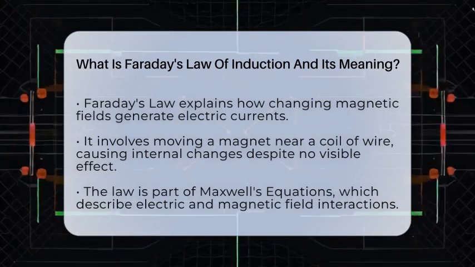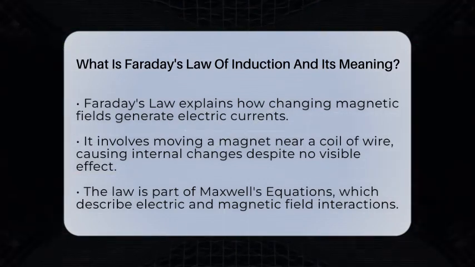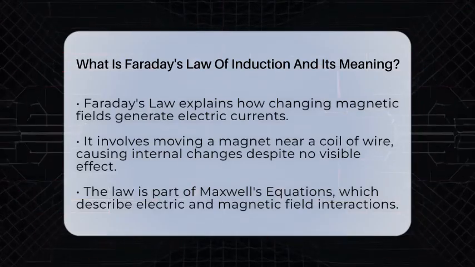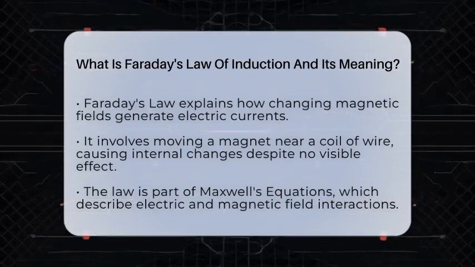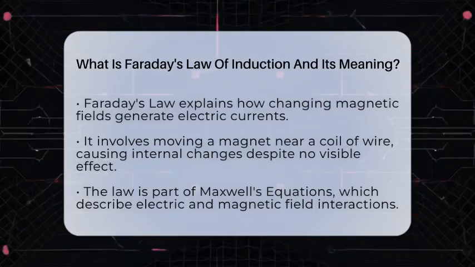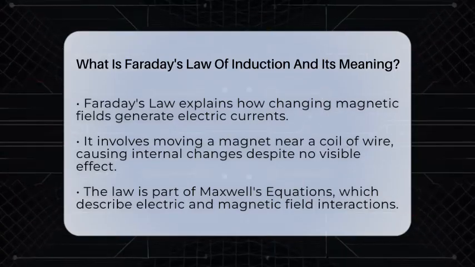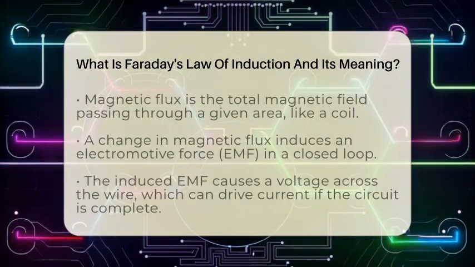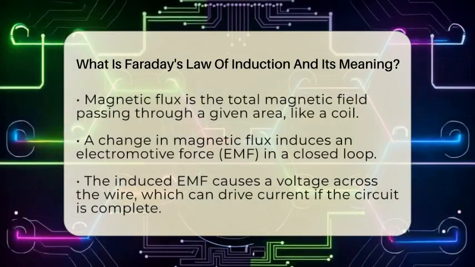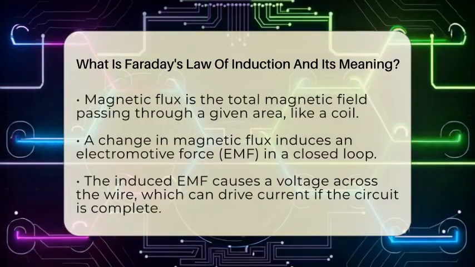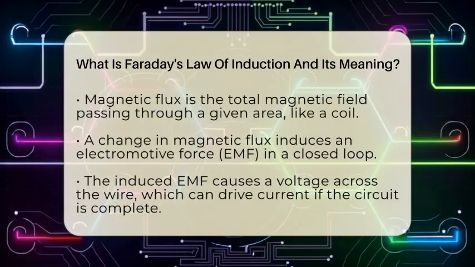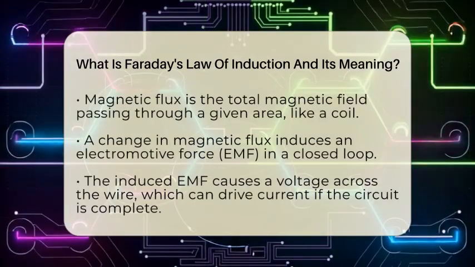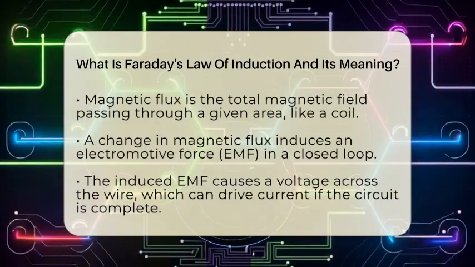This law is a key part of the larger set of equations called Maxwell's equations, which describe how electric and magnetic fields interact. Faraday's law states that if the magnetic flux passing through a closed loop changes over time, it will induce an electromotive force, or EMF, in that loop. Magnetic flux is basically the total magnetic field passing through an area, like a coil of wire. When this flux varies, it causes a voltage to appear across the wire. If the circuit is complete, this voltage drives an electric current.